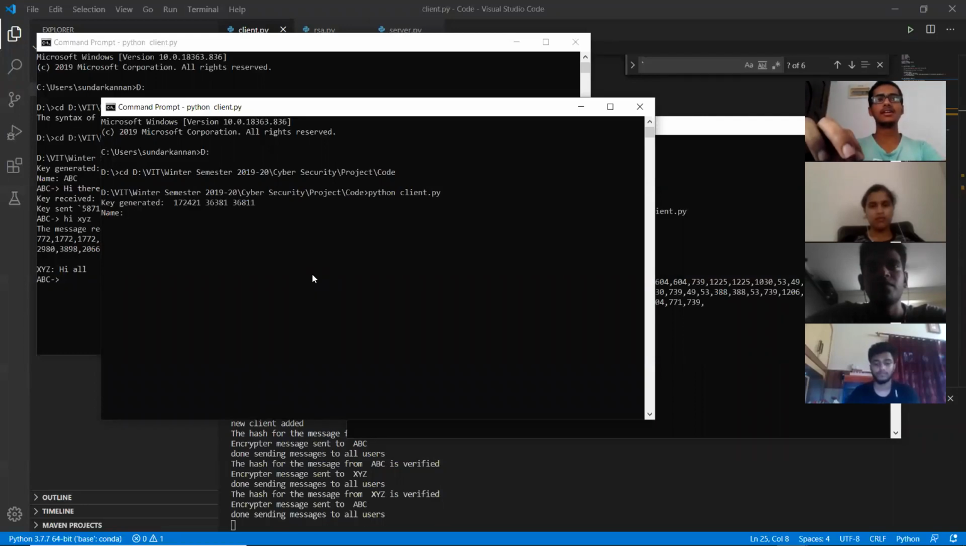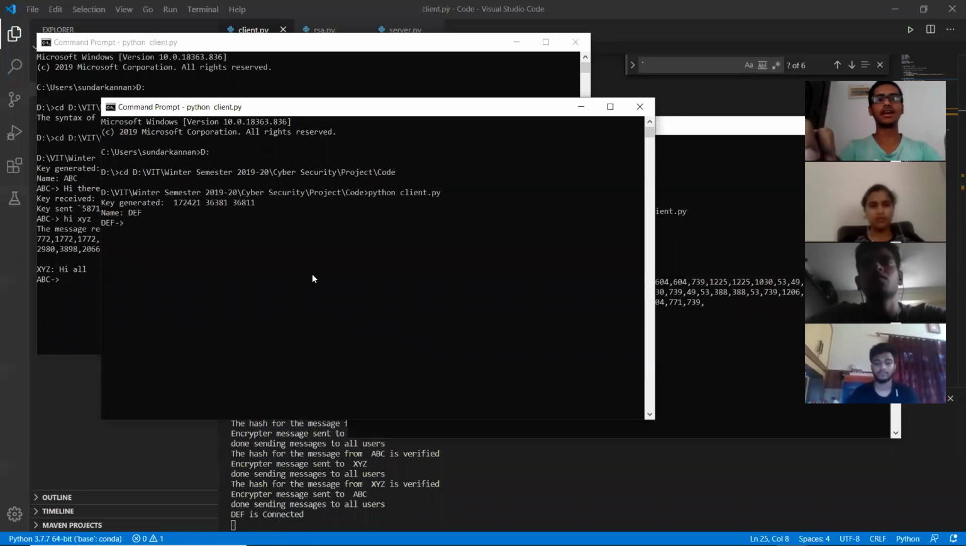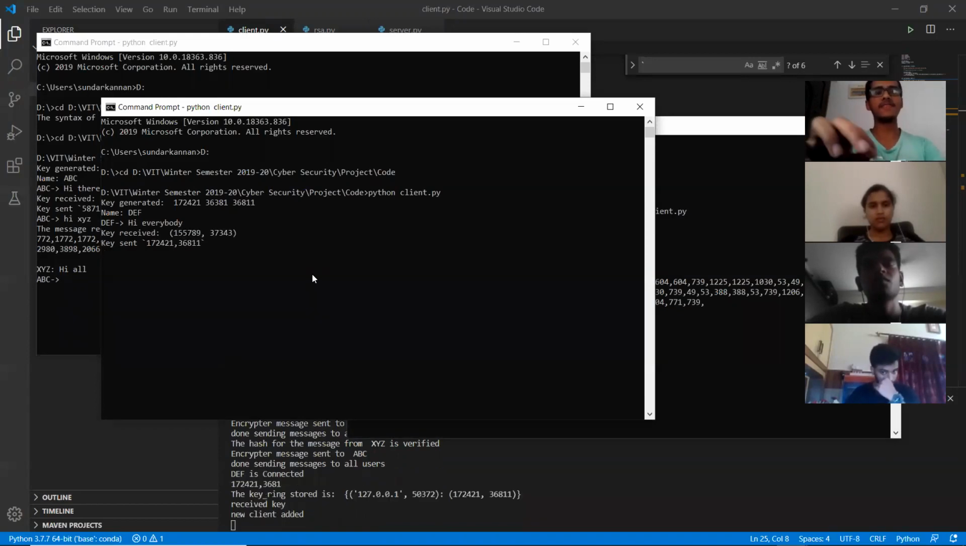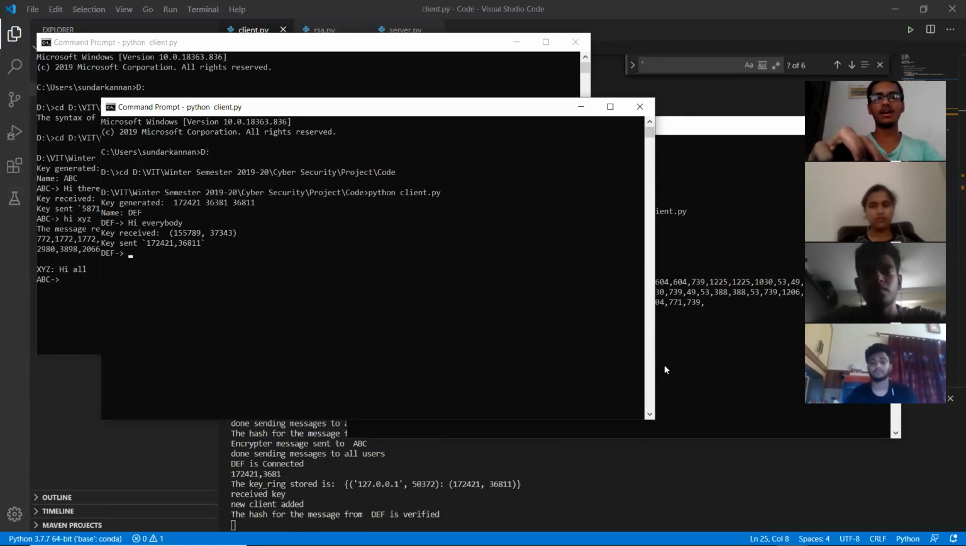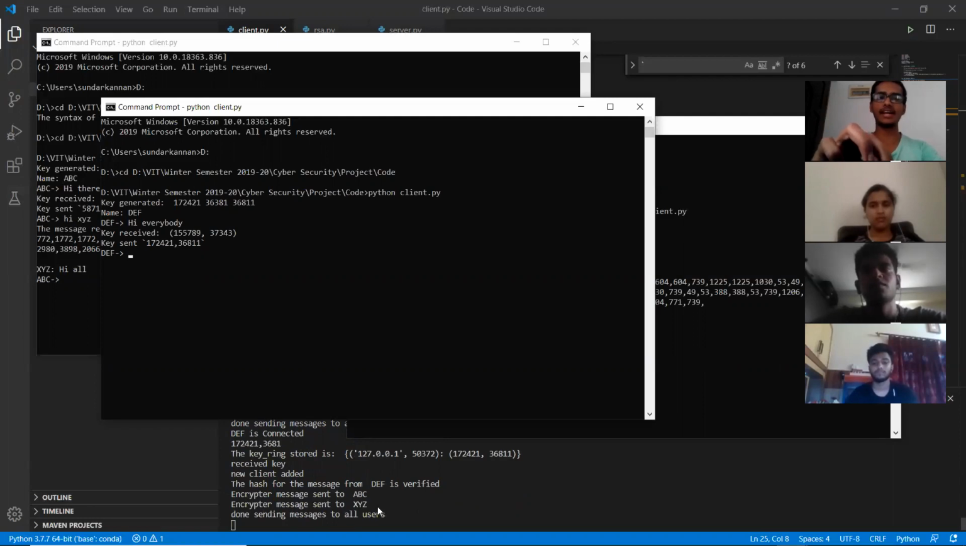Okay. Let's name this user DEF. Okay, and let me say that the message is hi everybody. It has been sent, the new client has been added, as you can see down here, and everything is ready now. Now, the hash is verified from DEF, the message is sent to ABC and XYZ, and all the messages have been sent to all the users.